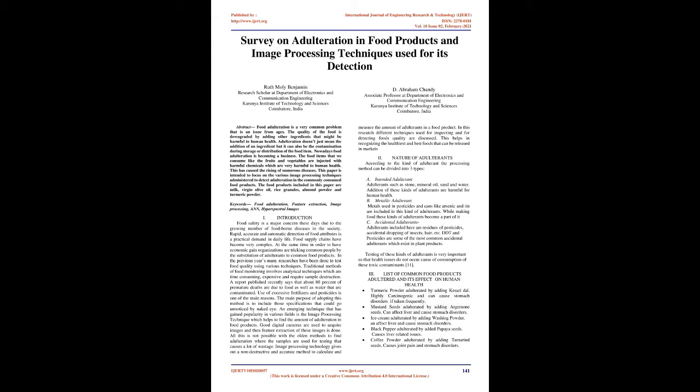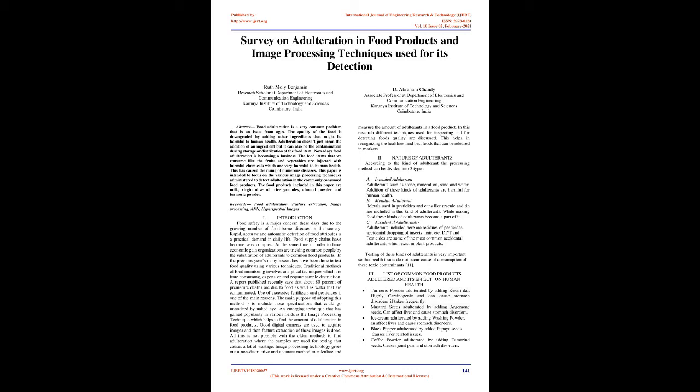An emerging technique that has gained popularity in various fields is the image processing technique, which helps to find the amount of adulteration in food products. Good digital cameras are used to acquire images, and then feature extraction of these images is done. All this is not possible with the olden methods to find adulteration, where the samples are used for testing, which causes a lot of wastage.